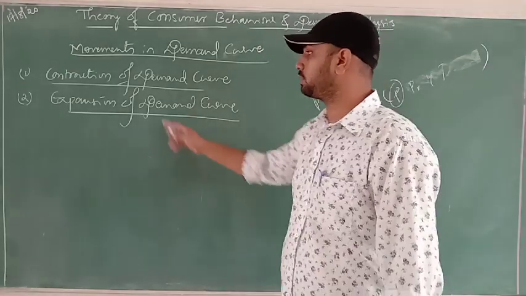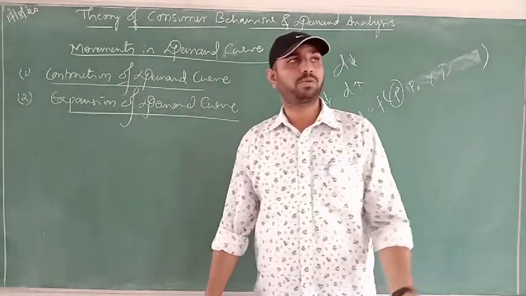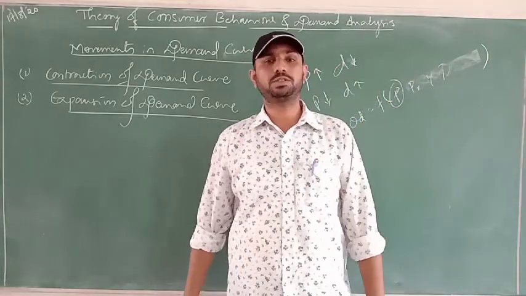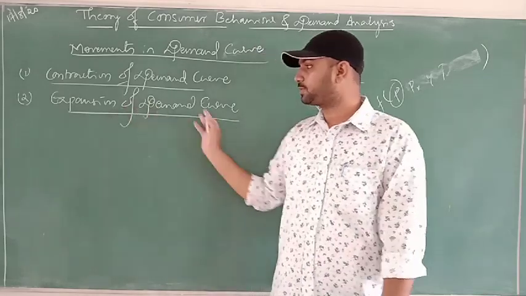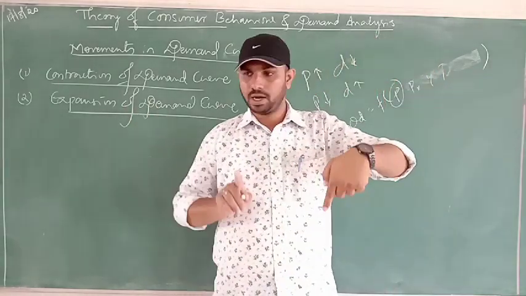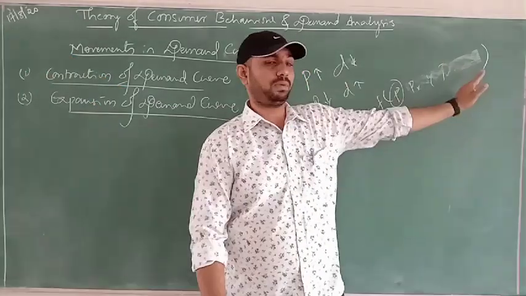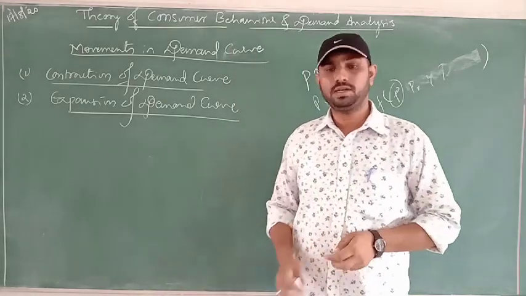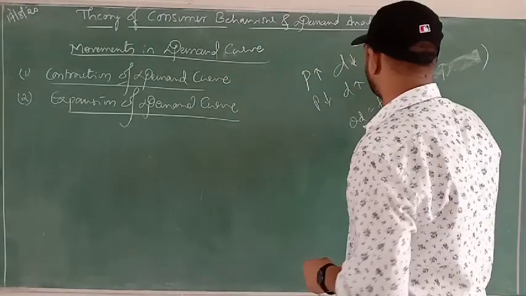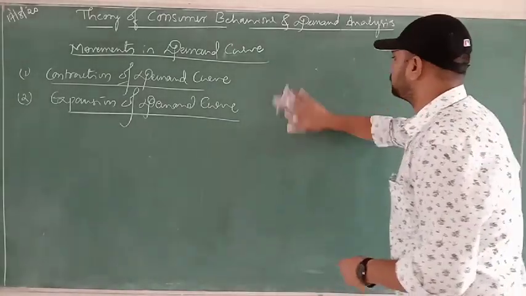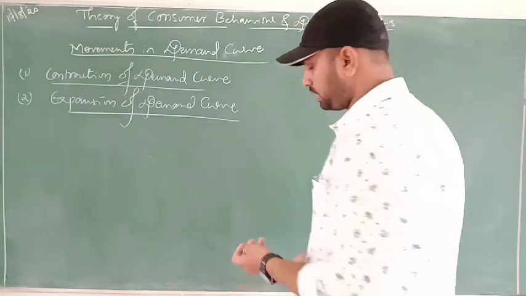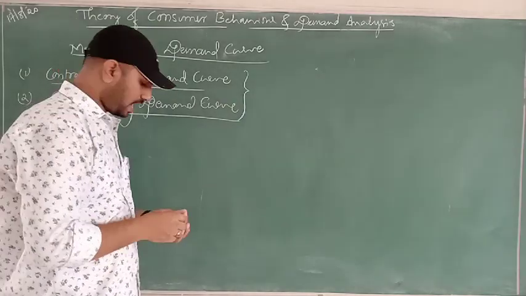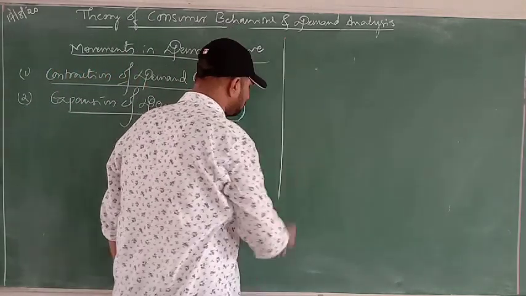Now, contraction of demand starts only when the price increases and demand decreases. Then the demand takes a left shift, and that is called contraction of demand. Expansion of demand means that when the price falls, demand for the good increases, if other things remain constant. In such a case it takes the right shift, and that is called expansion of demand. We'll discuss this with a small diagram. If you remember the law of demand, you can easily form the movements under the demand curve. The movements are classified into two.